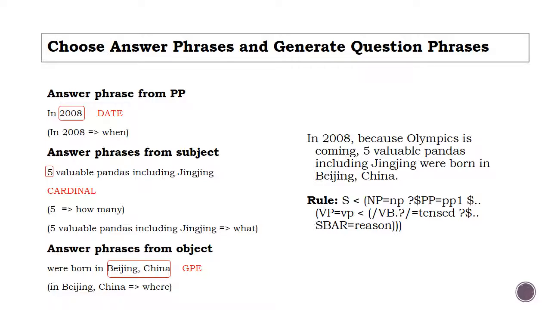serve as the answer phrase and then map the named entity with the question phrase. For example, if the named entity is the location, then the question phrase would be where. If the named entity is time or date, then the question phrase would be when. If there is no named entity, then the question phrase would be what. The answer phrase can be selected from PP, NP, or VP. Based on the origin of the answer phrase, we apply different strategies to form our question.